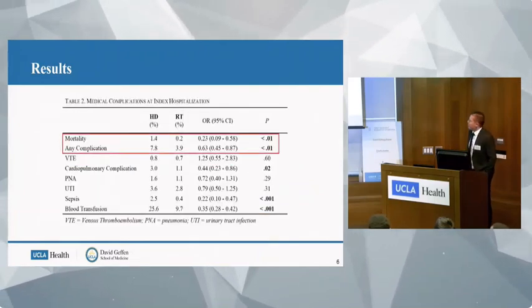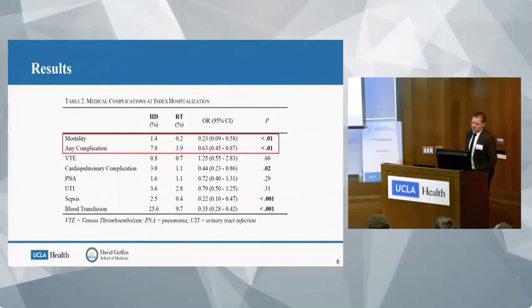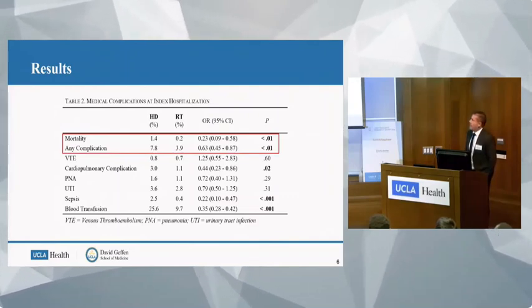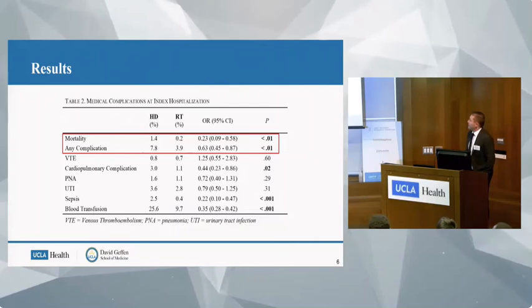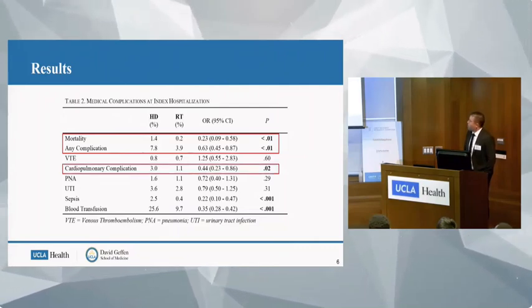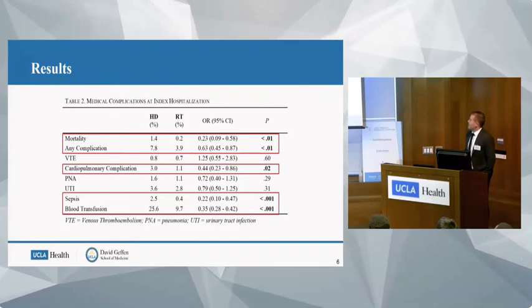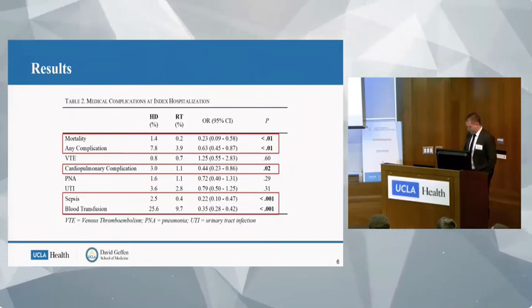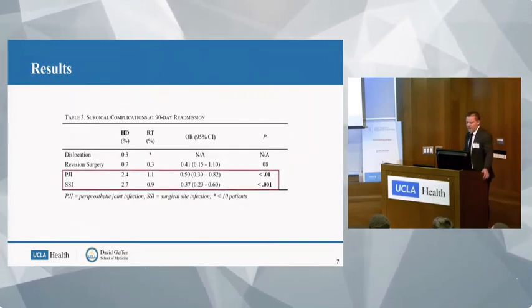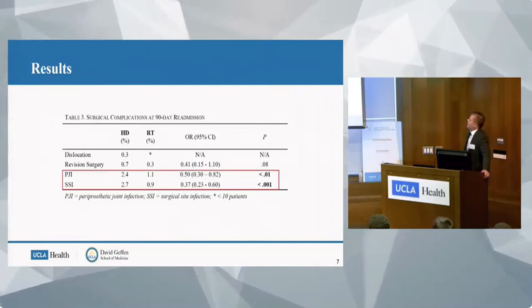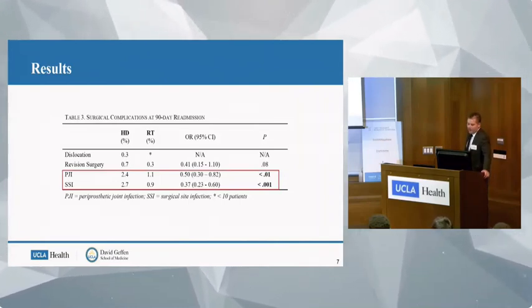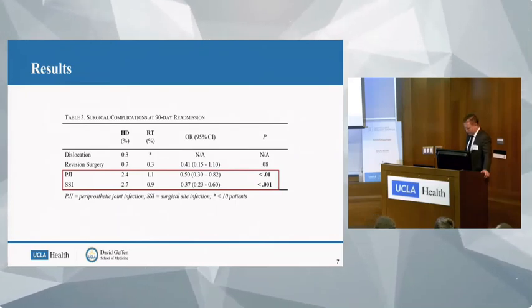In terms of medical complications at index hospitalization, hemodialysis patients had a higher odds of mortality, any complication, cardiopulmonary complications, sepsis, and need for a blood transfusion. At 90-day readmission, the hemodialysis cohort had a higher rate of PJI and surgical site infection.